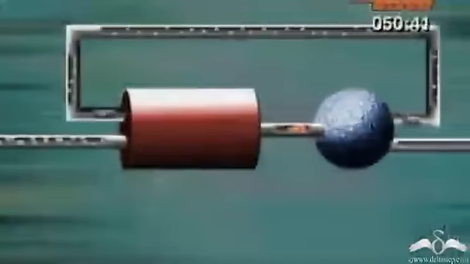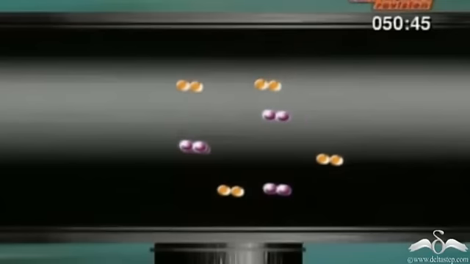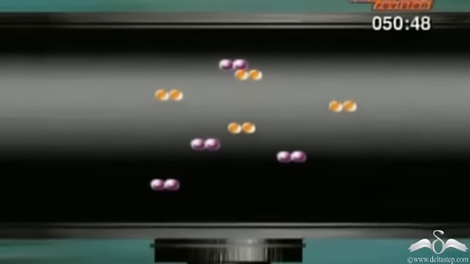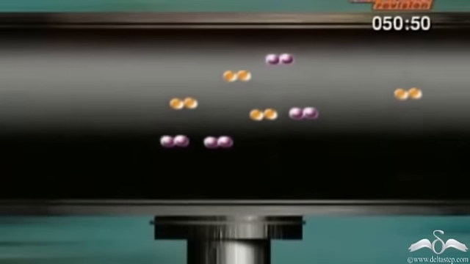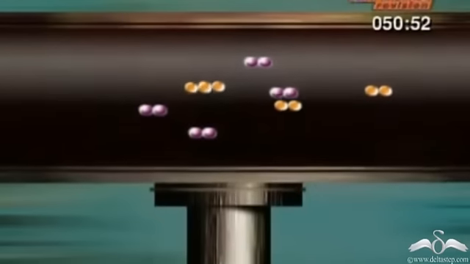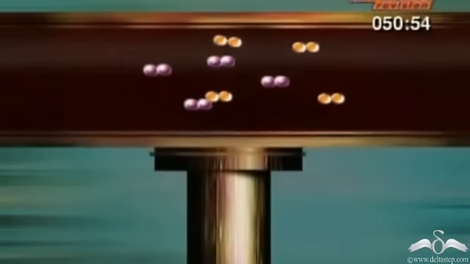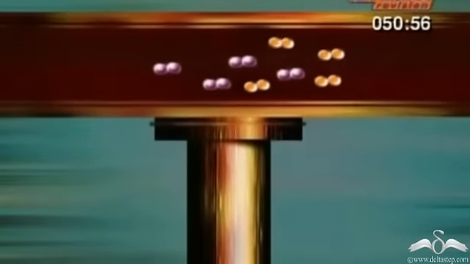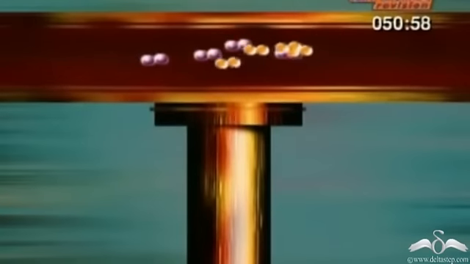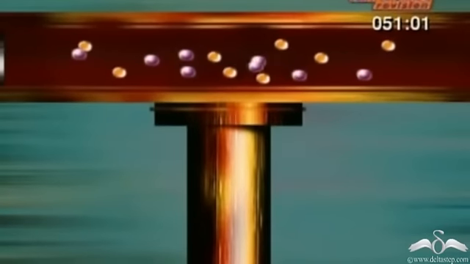So this is how the process is taking place. We have nitrogen and hydrogen molecules. Now they are compressed. They are compressed to a very high extent. As they are compressed, the atoms separate out. So the hydrogen and nitrogen atoms, they separate out.